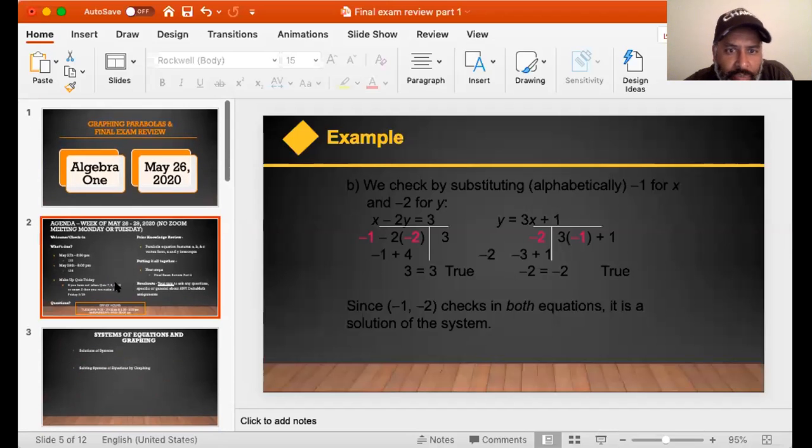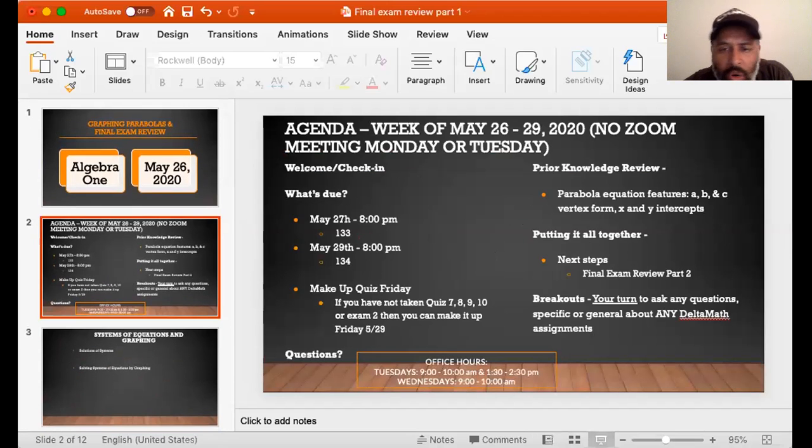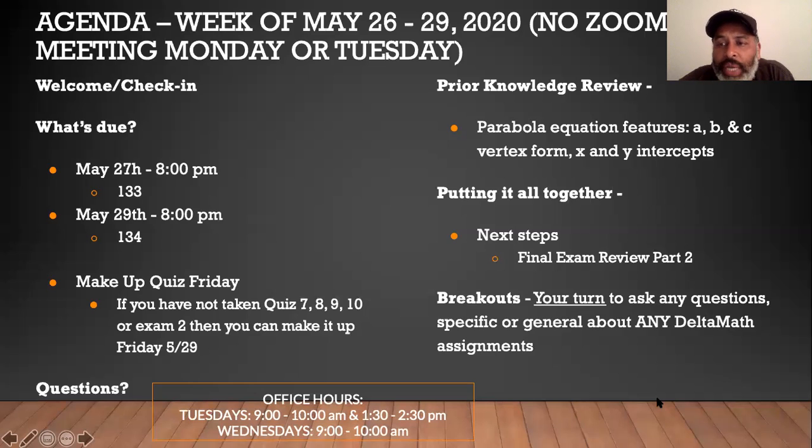I believe I have explained what you are responsible for this week. So again, assignment 133 by Wednesday, assignment 134 by Friday. And Friday, be prepared to take any of your quizzes, 7, 8, 9, 10. If you have taken all of them and you got 30 or the highest points you can, so you're done. You're welcome. No quiz this week, but please do study, because your final exam will be coming up in a week.